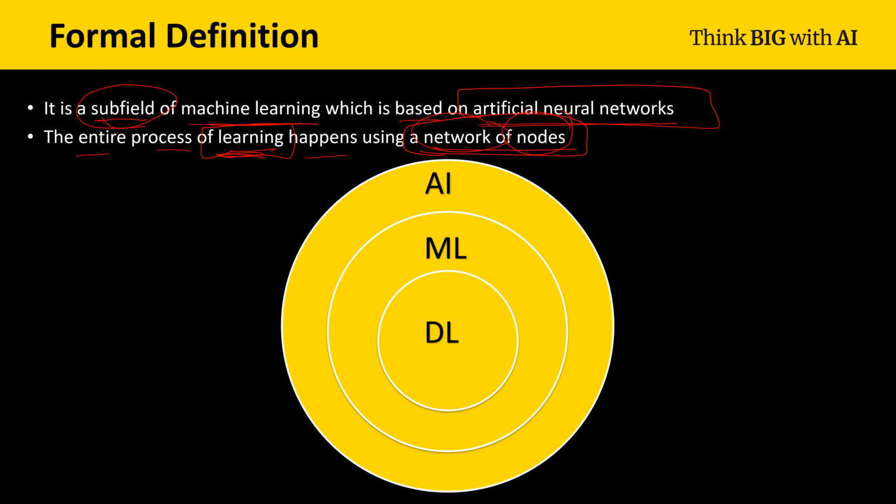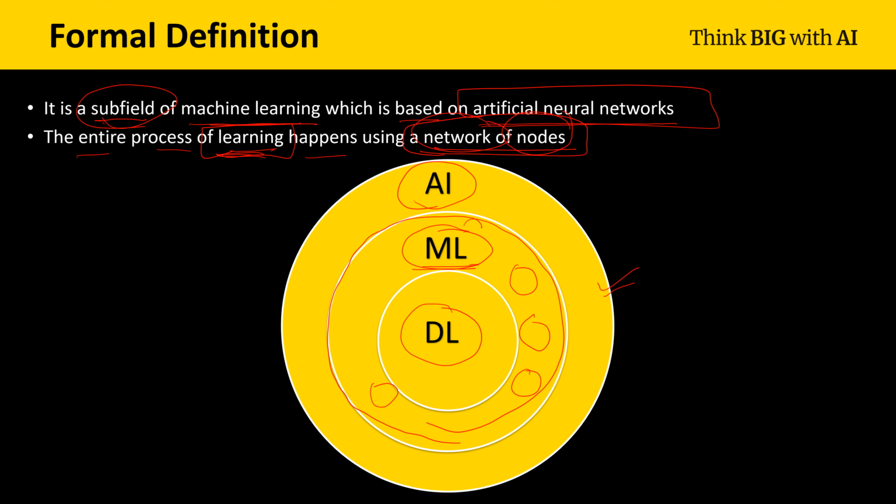If we see this diagram, if we see AI, that is artificial intelligence, and let's suppose we think of AI as one set. So if AI is one set, machine learning is a subset of AI. Now, deep learning is a subset or subfield of machine learning. What does that mean? In machine learning, if we consider this portion as one set, inside machine learning there could be multiple things apart from deep learning. But deep learning is just a subfield of machine learning where we use ANN, that is artificial neural networks.